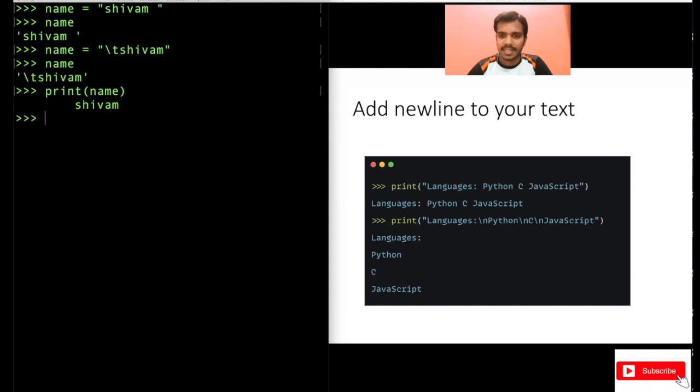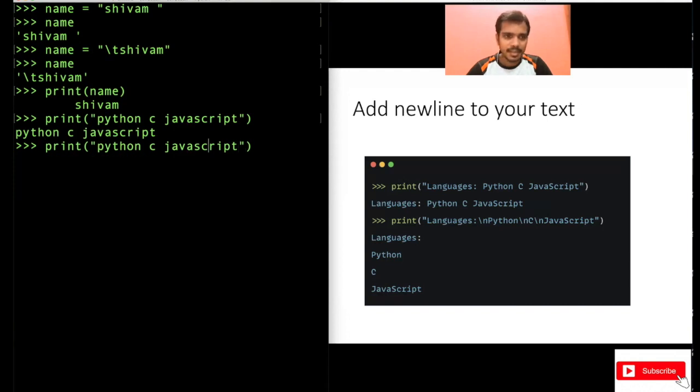In the first case, I have written print languages, Python, C, JavaScript. So do this here also, like print. Maybe just write Python, C, and JavaScript. Now see, I have 3 languages here: Python, C, and JavaScript. If I print something like this, it does not look very good, right? Our aim is, let's say, to separate all of this with a new line, right? So you can use \n here, another special character.